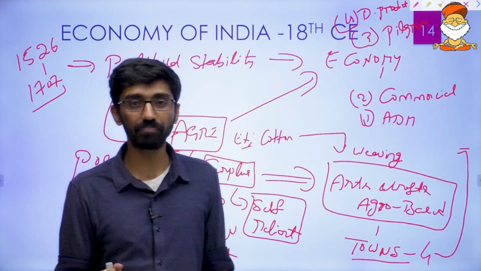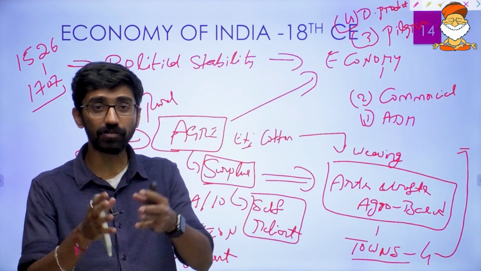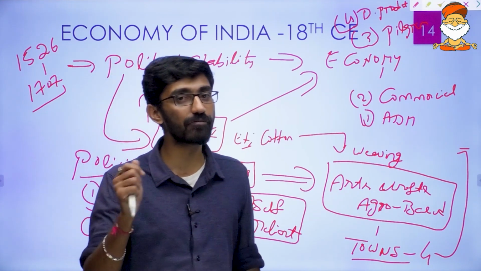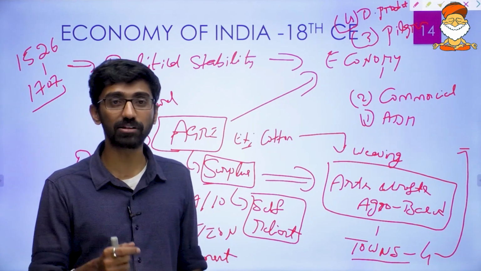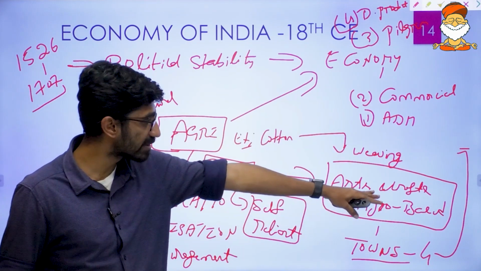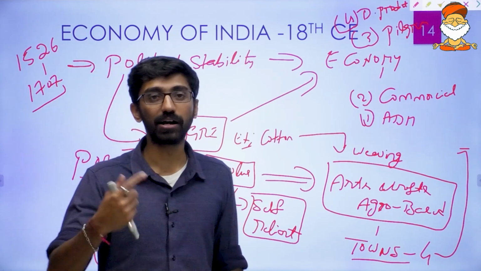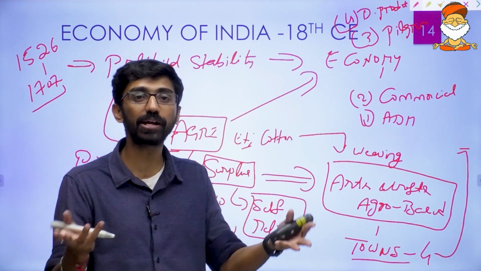Example, Delhi, Agra, Pune, and Jaipur, because these were the seats of power: of the Marathas, of the Mughals, of the Rajputs. Their big administrative machinery as well as the big royal families demanded products. Which products? Arts and crafts, and agricultural products. Now that area developed into a big marketplace, and when there is a big marketplace, obviously that area will develop into a town.